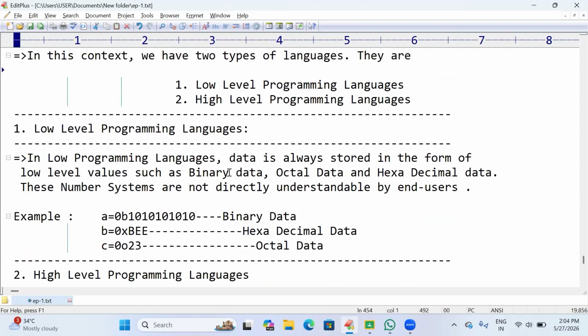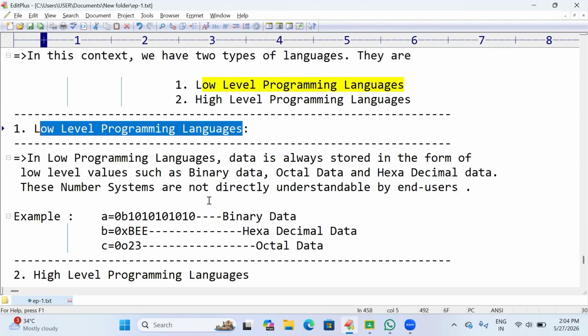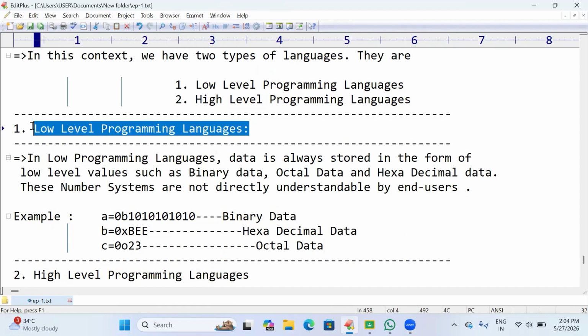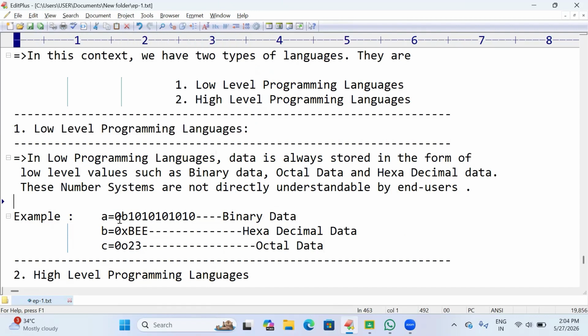In a low-level programming language, the data is always stored in the form of low-level values, such as binary data, octal data, and hexadecimal data. These number systems are not directly understandable by end users. So end users can't understand this type of data. This is a major disadvantage in low-level programming language. So examples are,